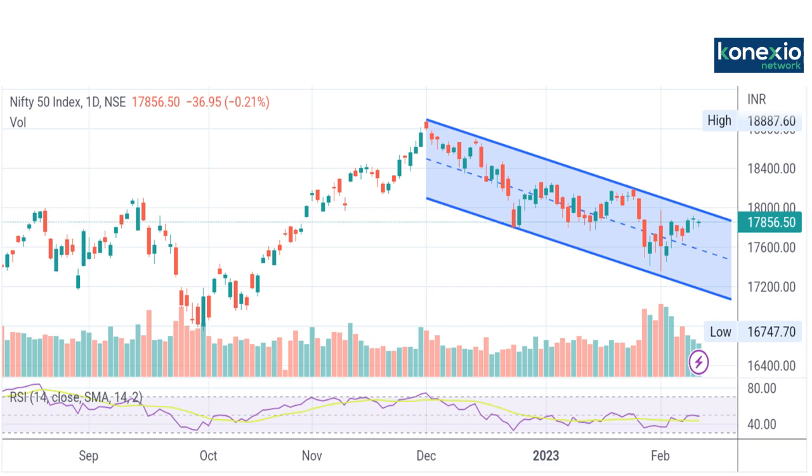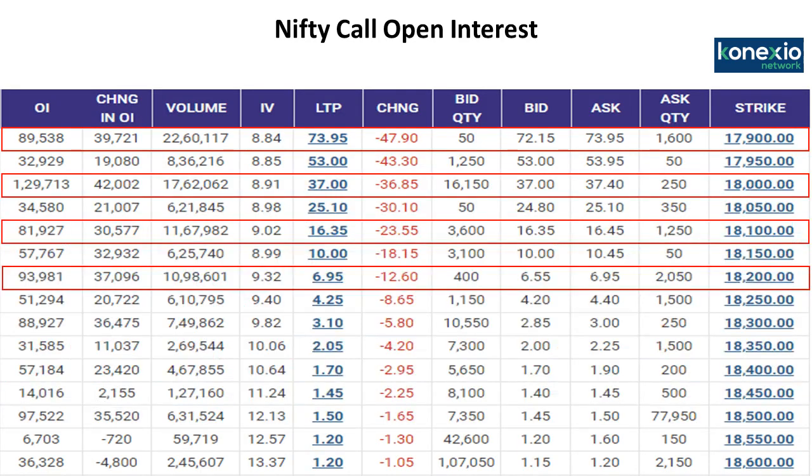Now, friends, let us discuss the derivative data of Nifty. In the Nifty call option, you can see the action was seen in 17,900 calls, then 18,000 calls, then 18,100 calls, and 18,200 calls. Here you can see there is a rise in the volumes, the open interest is rising, and implied volatility is very low, between 8.84 and 9.32. The only thing is that there has been a drop in the Nifty call option premium.